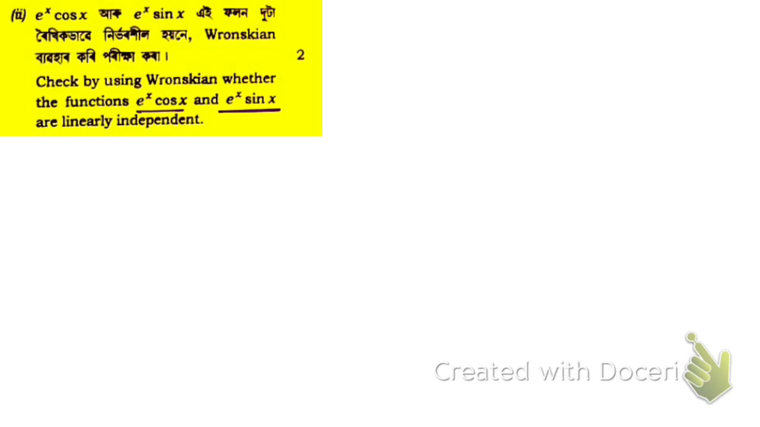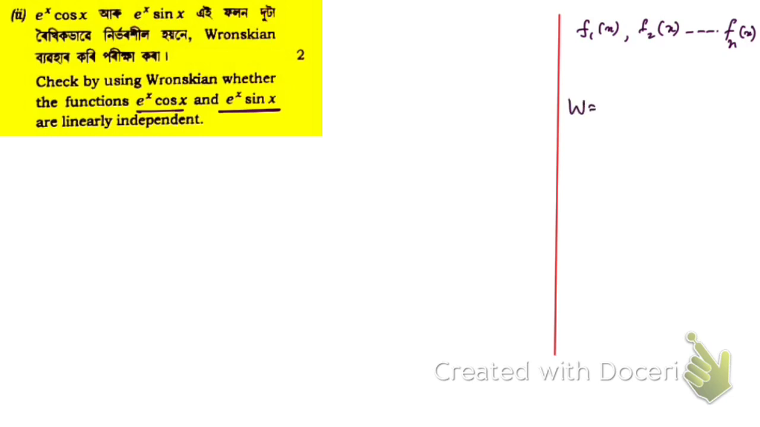Suppose you have, let me explain the condition first. Suppose you have n number of functions, f1 of x, f2 of x, up to fn of x. Then, according to the Wronskian, if the determinant of these functions, if you